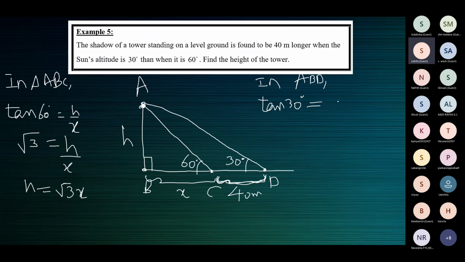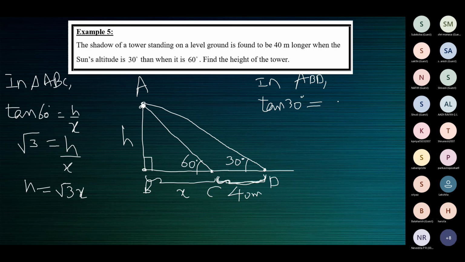Please, the shadow starts from the foot of the tower. BC, BD. CD is only that extra portion, 40 meters longer. CD does not represent the complete length of the shadow at any time. It's only that extra length it represents.